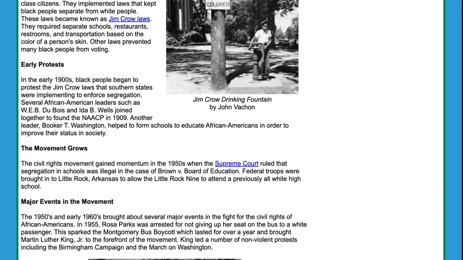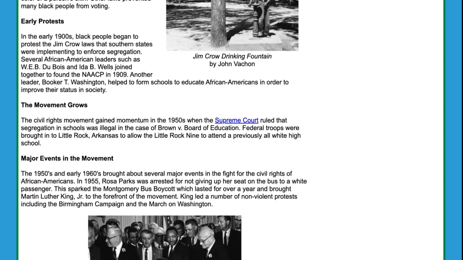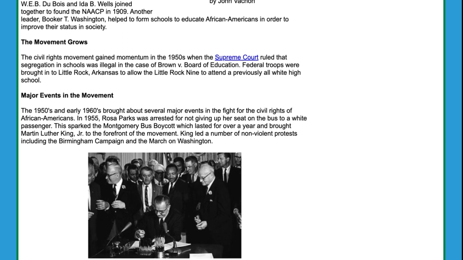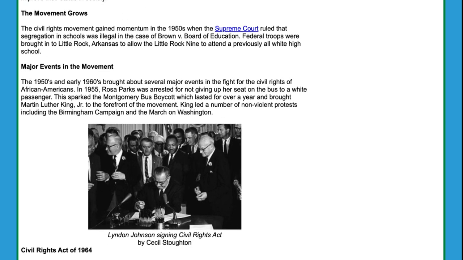The movement grows. The Civil Rights Movement gained momentum in the 1950s when the Supreme Court ruled that segregation in schools was illegal in the case of Brown versus the Board of Education. Federal troops were brought into Little Rock, Arkansas, to allow the Little Rock Nine to attend a previously all-white high school.